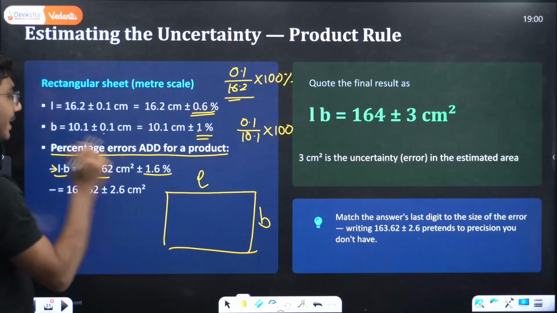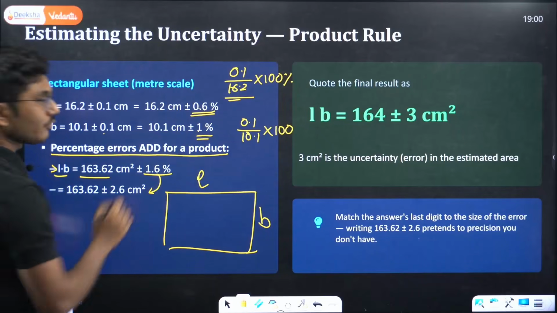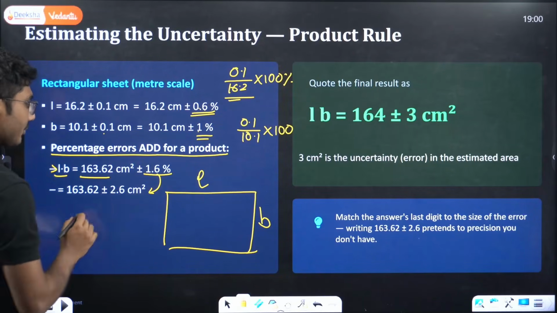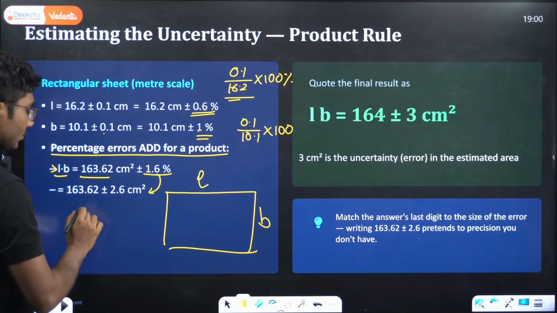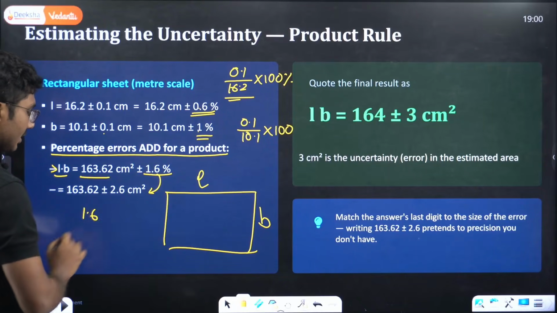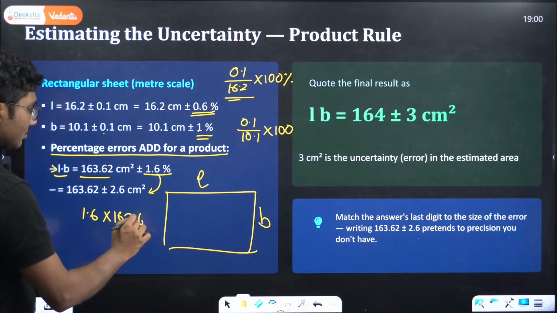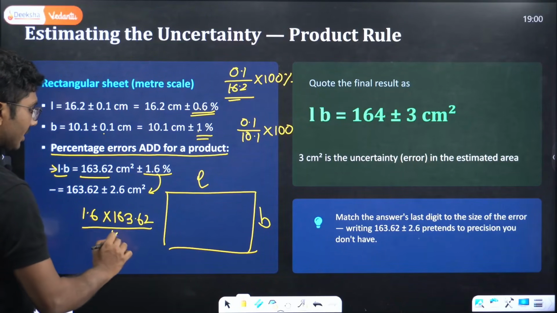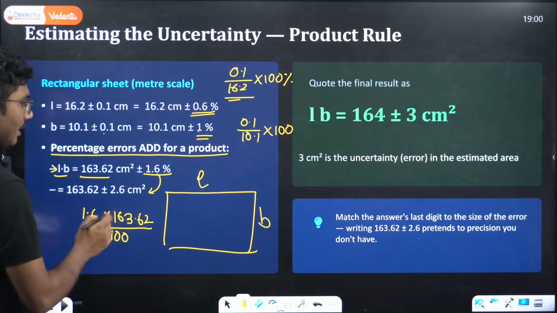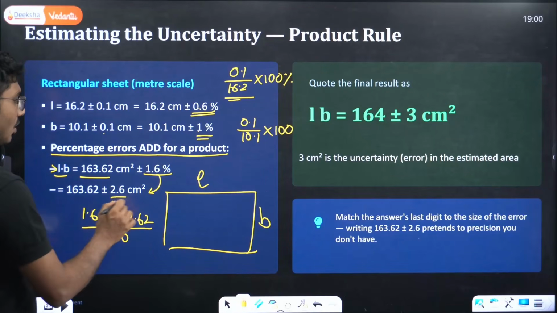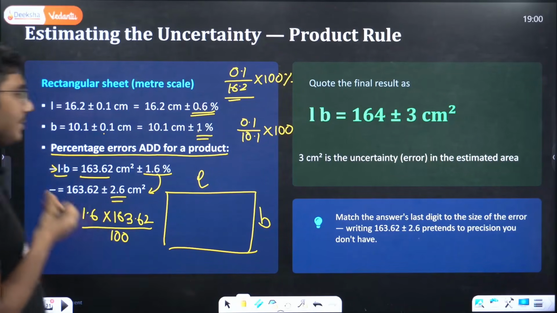Now again you need to convert it back to centimeter square. How to do that? This is percentage. So 1.6 into 163.62 divided by 100. This is the final answer, which will come out to be 2.6 centimeter square.